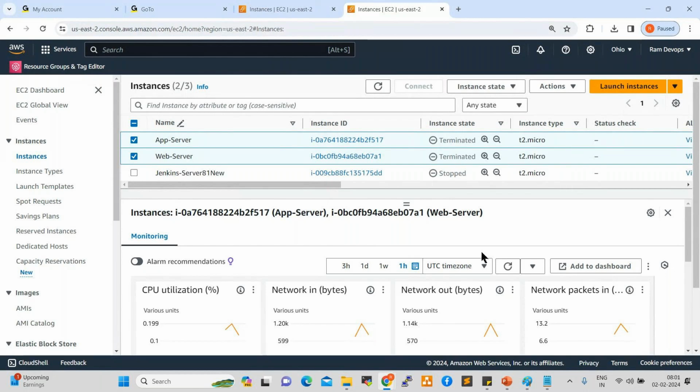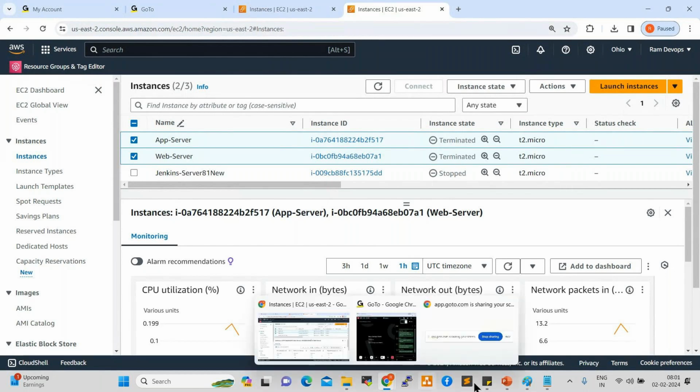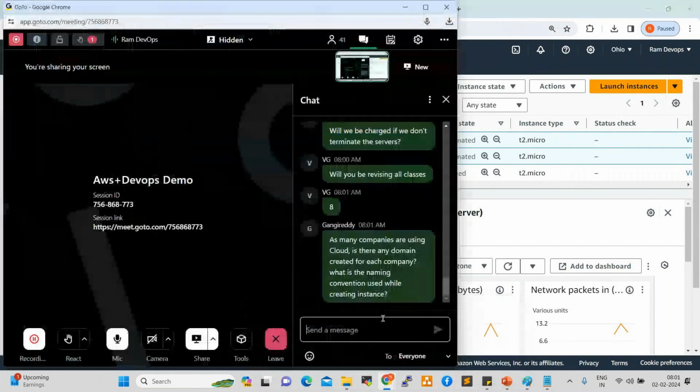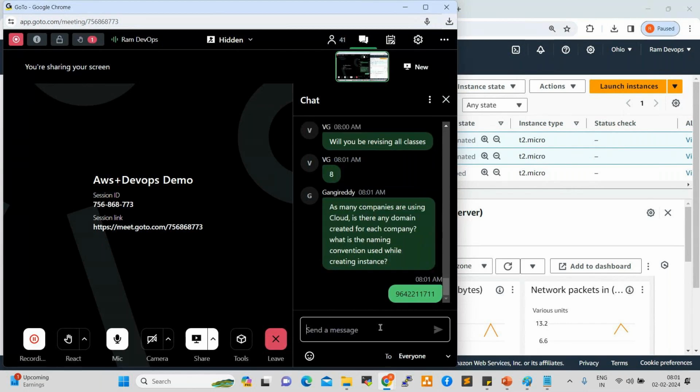Has anyone newly joined today? First session, anyone joined today? Can you share your WhatsApp number and email address in the chat? My mobile number is 96422111711, so you can take down this number. I gave it in the chat. Anyone newly joined, you can take my number and provide your number, so that we'll provide you all the previous recordings, demo recordings, and other recordings.